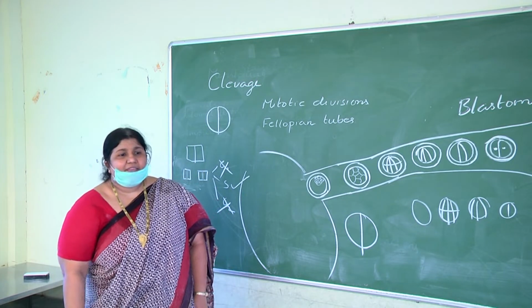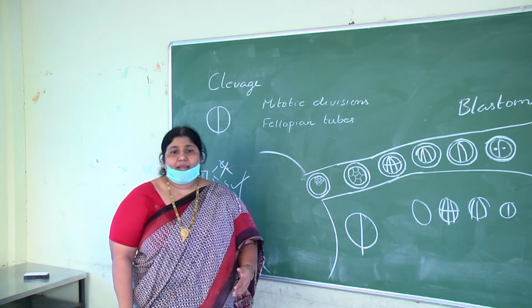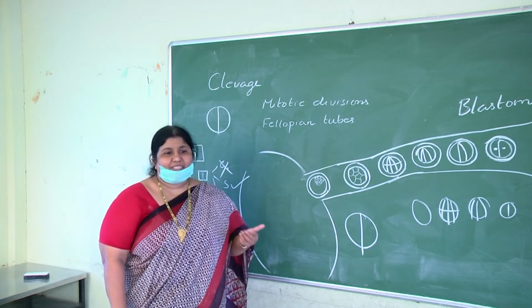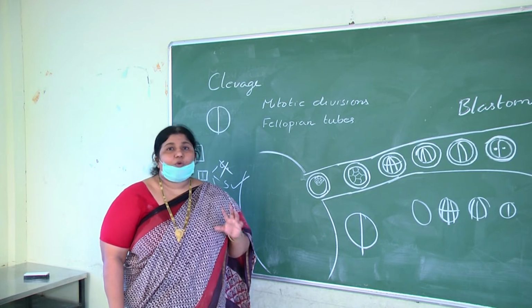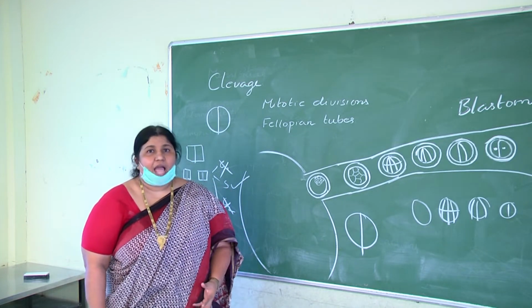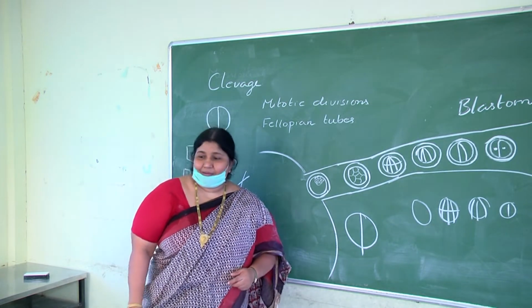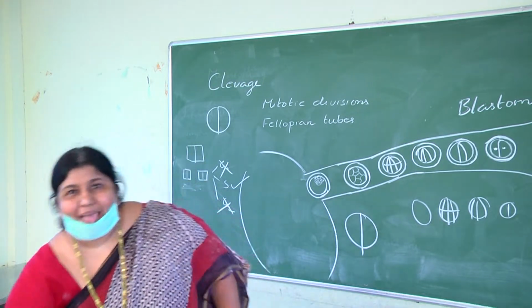The second cleavage is also meridional, but at right angles to the first cleavage. If I had brought one apple or tomato, I would have shown you very clearly. But I forgot to bring it. But you imagine, yeah,